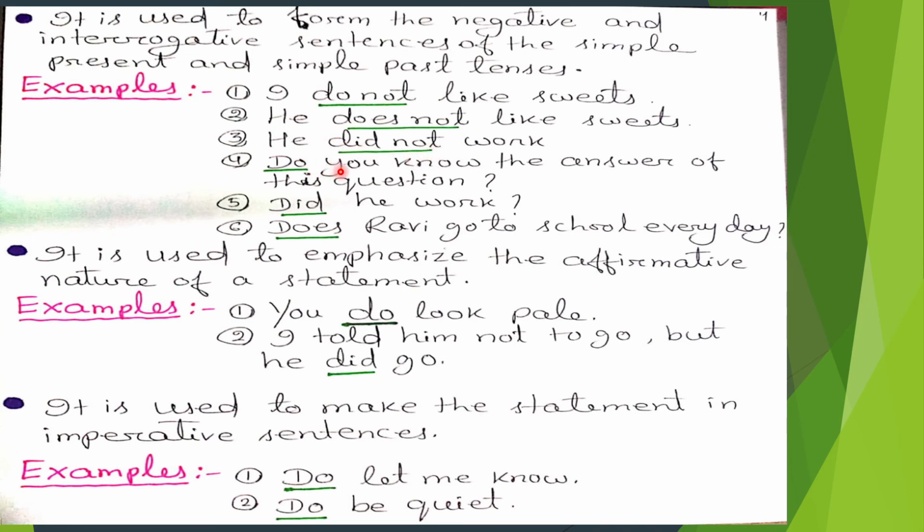Fourth number, do you know the answer of this question? It is an interrogative sentence. Do is in the simple present tense. Fifth number, did he work? It is also an interrogative sentence. Did is in the simple past tense. Sixth number example, does Ravi go to school every day? It is also an interrogative sentence. Does, it is in the simple present tense.